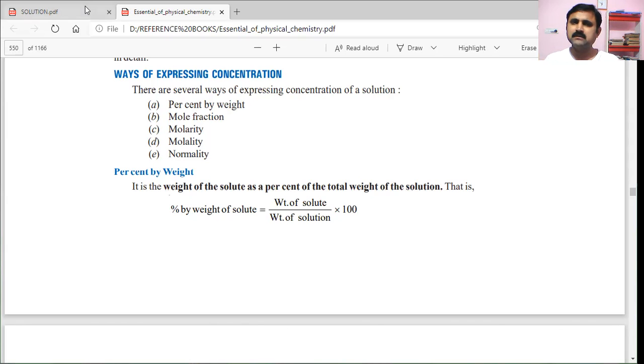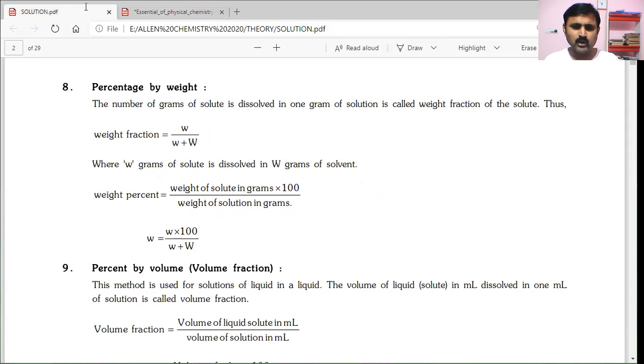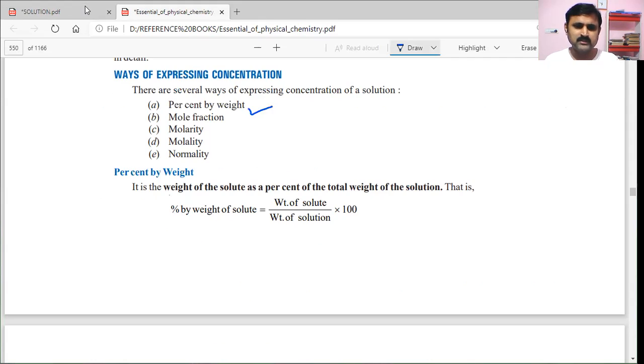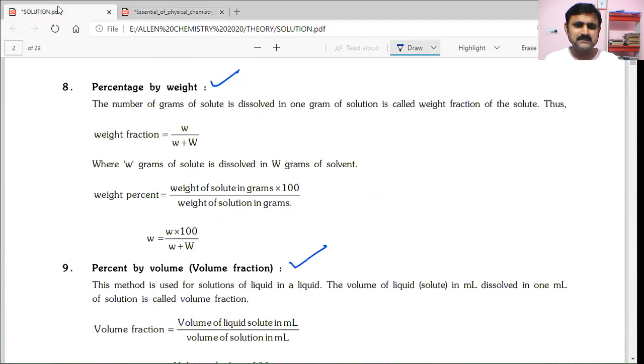The concentration can be expressed in several ways. In that, percentage by weight is one, and percentage by volume is also one of the important ones. Not only that, mole fraction, molarity, molality, normality, these are the main things. Before that, we'll see what percentage by weight is.